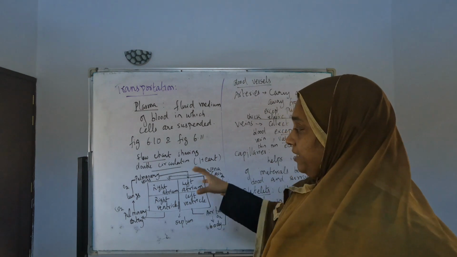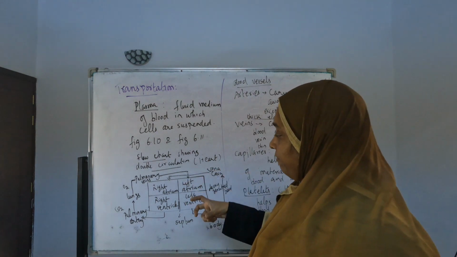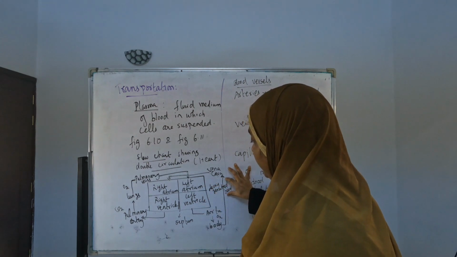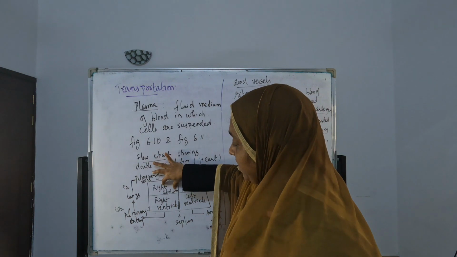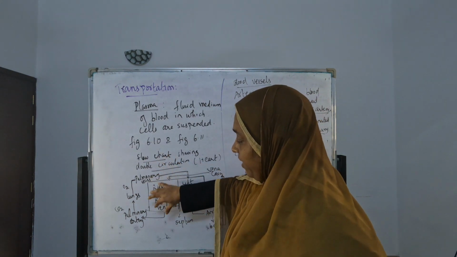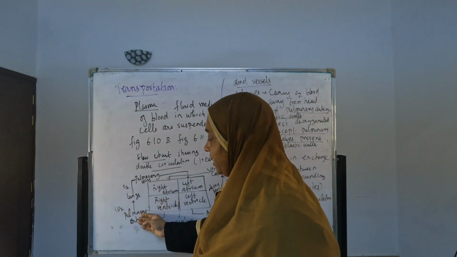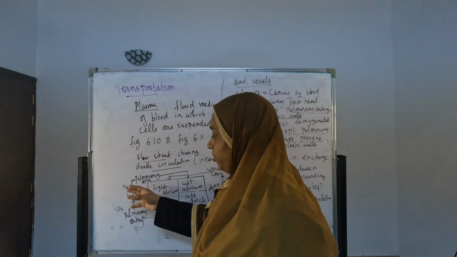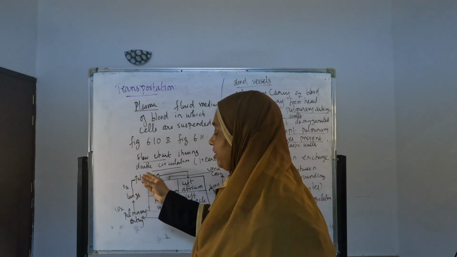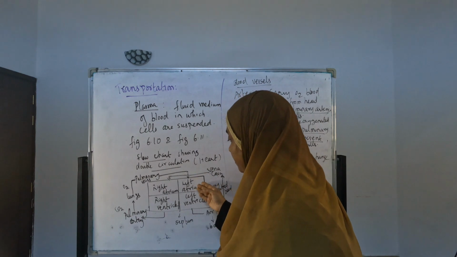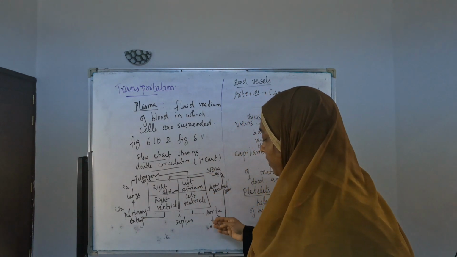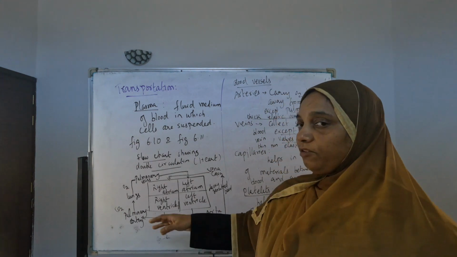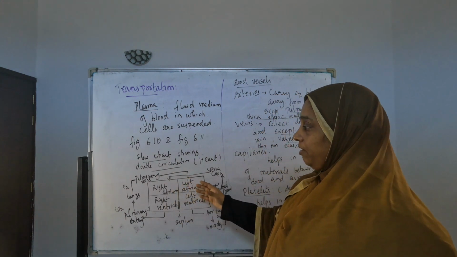So what is it doing? First, the deoxygenated blood is collected through the vena cava and passes through the right atrium. From the right atrium to the right ventricle. From the right ventricle to the pulmonary artery. Pulmonary artery to lungs, where the blood is purified. Then it comes to the pulmonary veins. From the pulmonary vein to the left atrium. Left atrium to left ventricle. From left ventricle to aorta. Aorta to other parts of the body. This is the function of the heart.